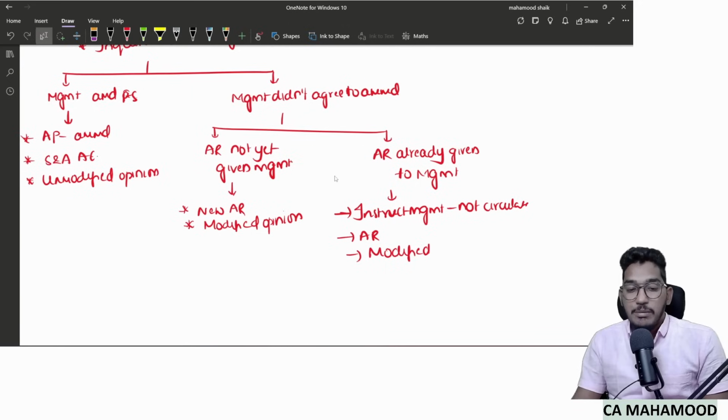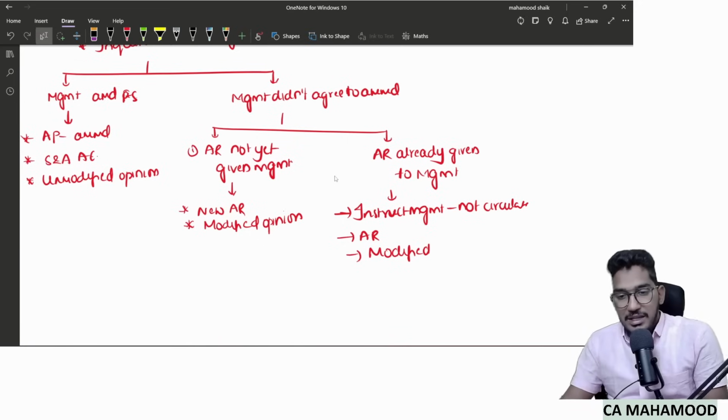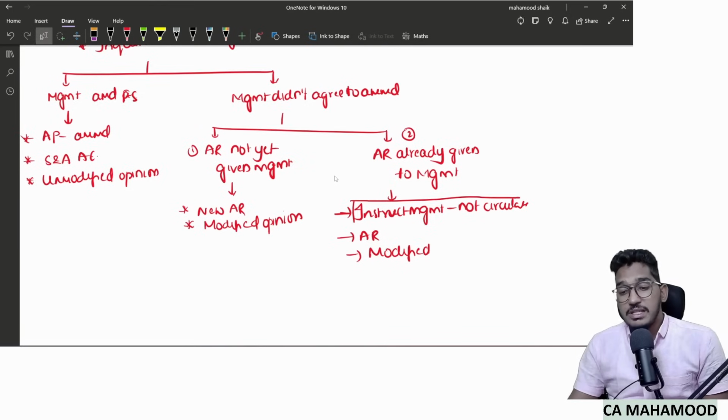Why will this step not come in case 1? Because in case 1, since the audit report is not yet given to the management, you need not instruct them. But in case 2, since it is already given, first you instruct them not to circulate the audit report, then give the new audit report which contains a modified opinion, and ask the management now to circulate it. But sometimes management, without listening to your instructions, might circulate the audit report.